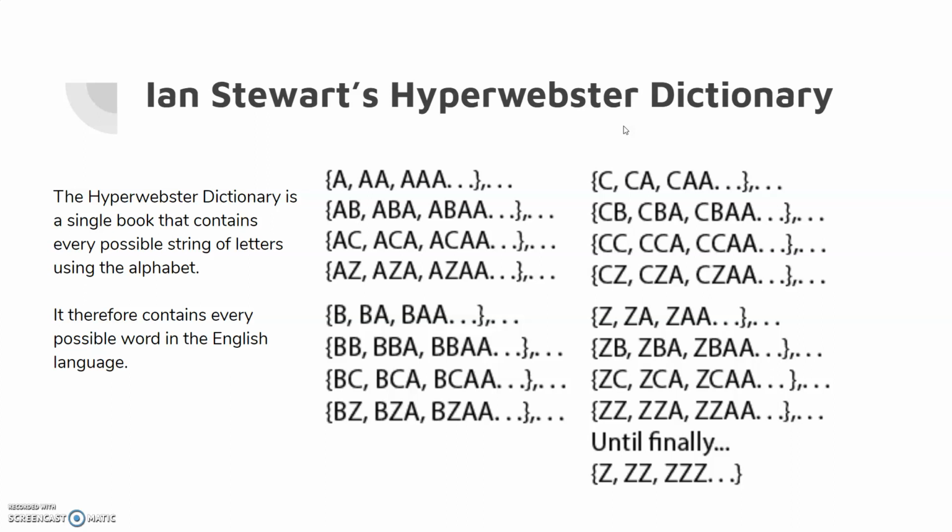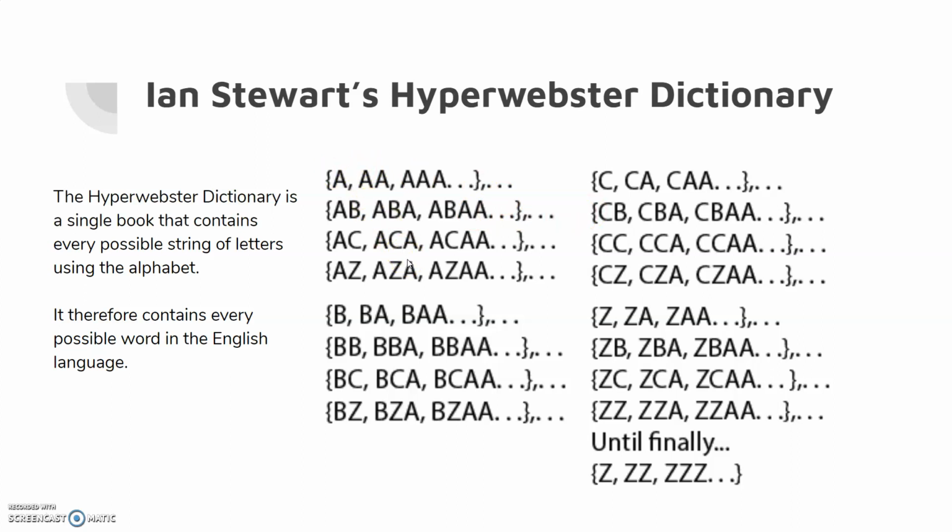After we're done doing that, forever, we would write down AB, ABA, ABAA, and then ABB, then ABBAA, and yada yada yada. And eventually we'd get to AC, keep this pattern going, and eventually we'd get to AZ. And eventually we would have every possible string of letters that starts with the letter A.